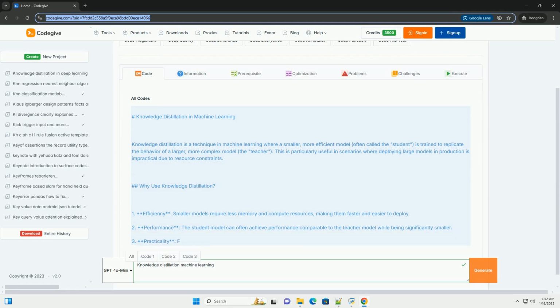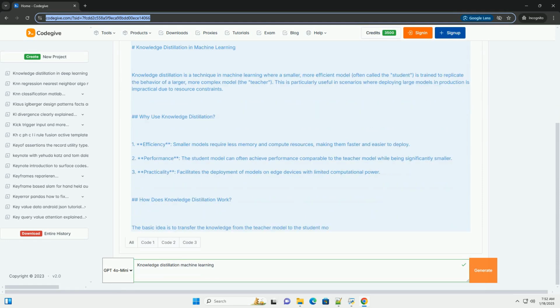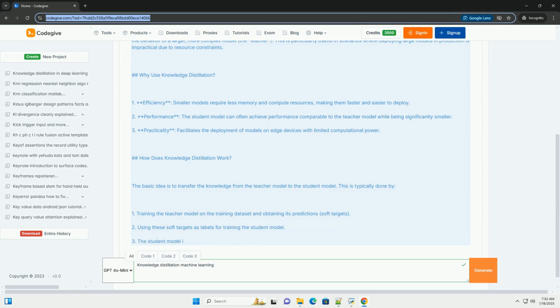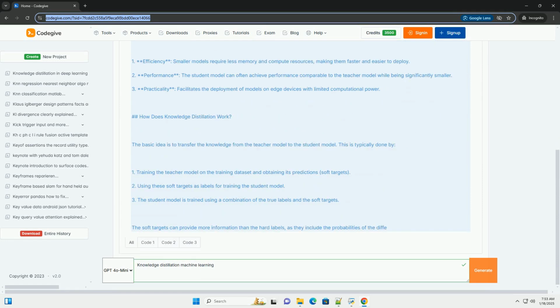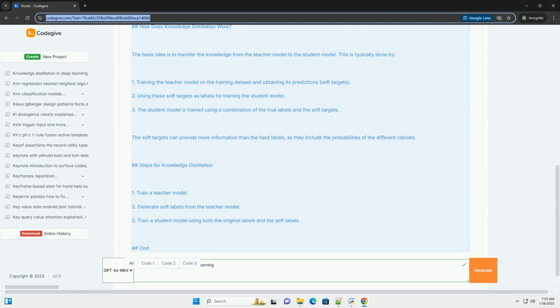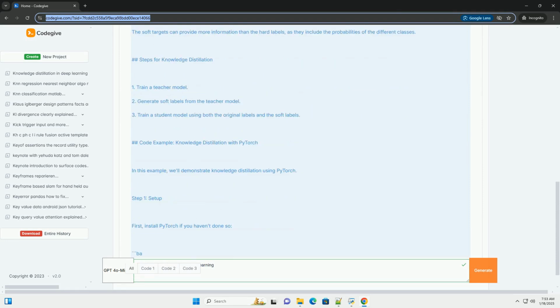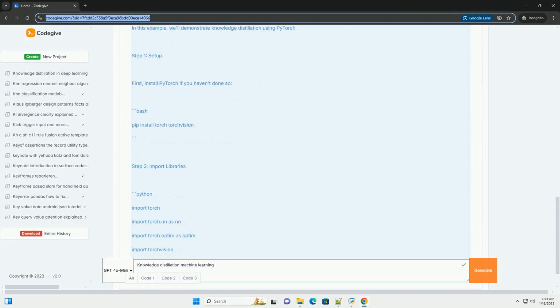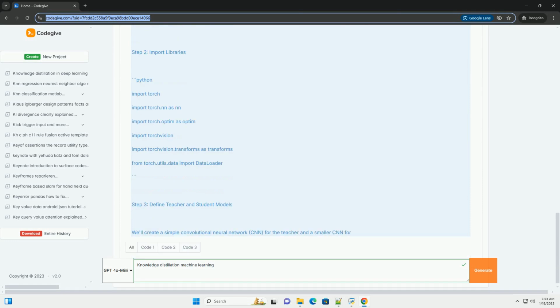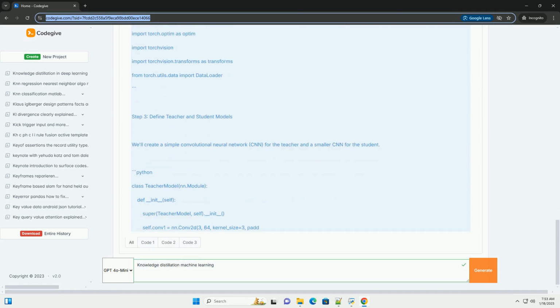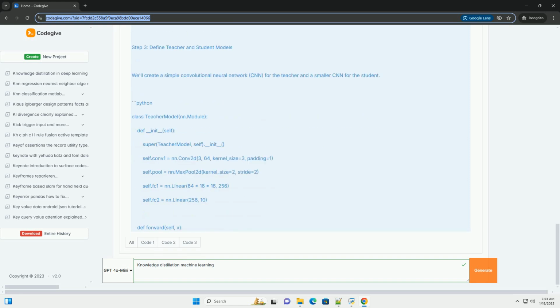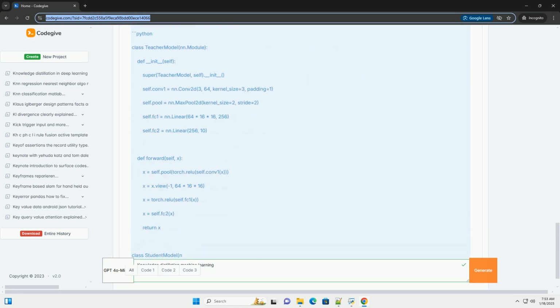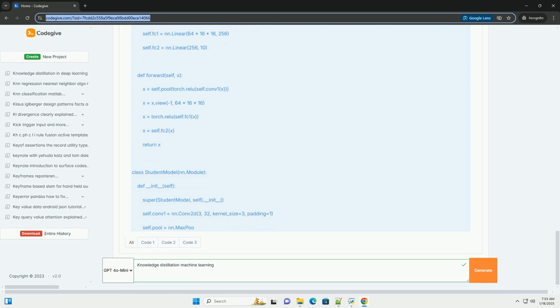Knowledge distillation in machine learning. Knowledge distillation is a technique in machine learning where a smaller, more efficient model, often called the student, is trained to replicate the behavior of a larger, more complex model, the teacher. This is particularly useful in scenarios where deploying large models in production is impractical due to resource constraints.